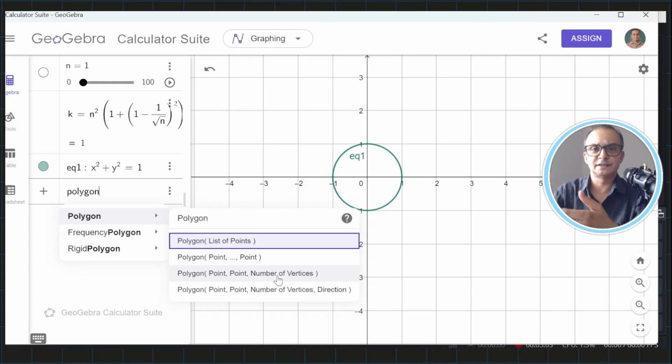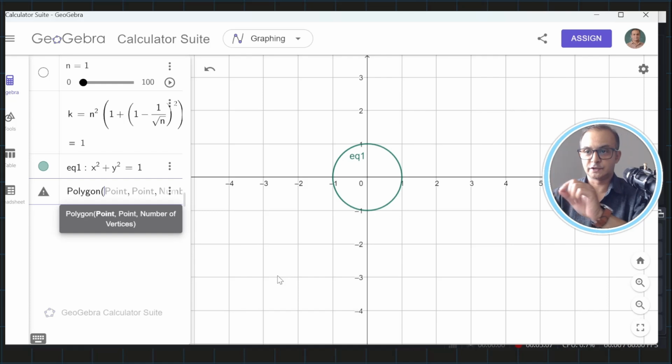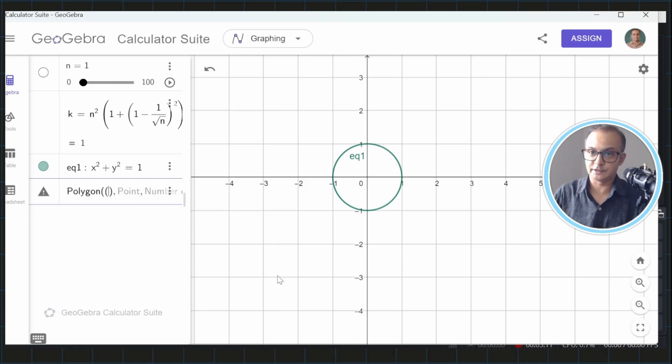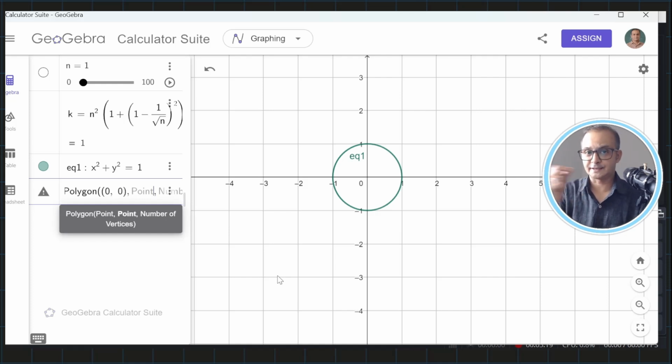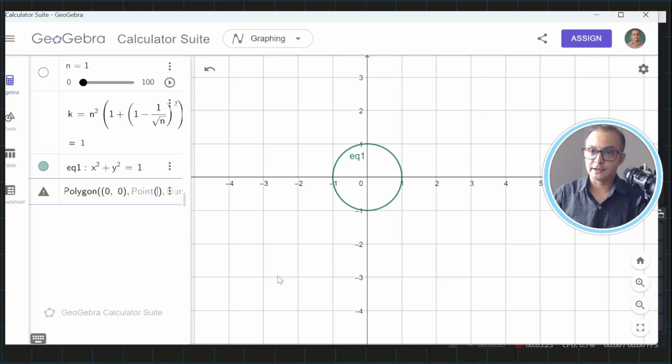Number of vertices means number of sides also. So I will select 2 consecutive points. Because we start from 0 0, I will select the first point as the origin, that is 0 0, and the second point is on the x-axis, and that will indicate n 0. So I will call it n 0.